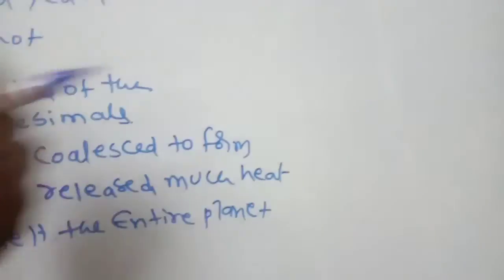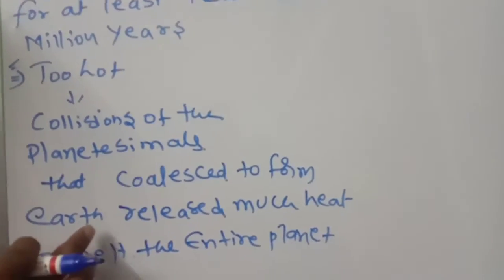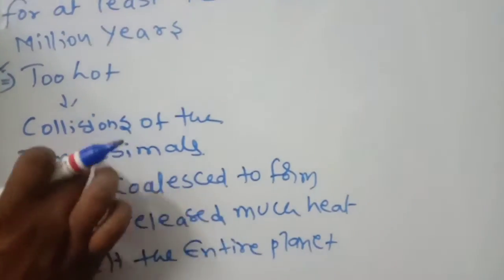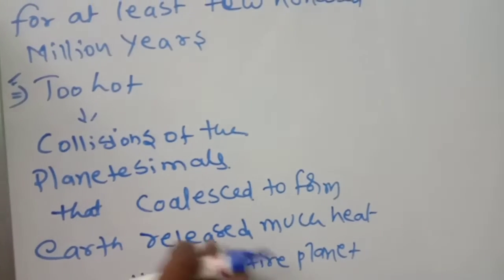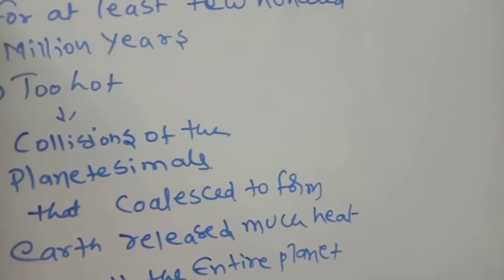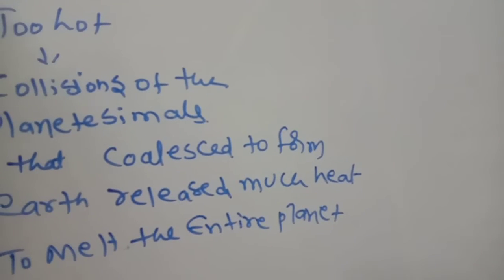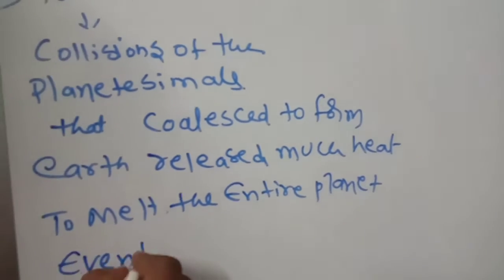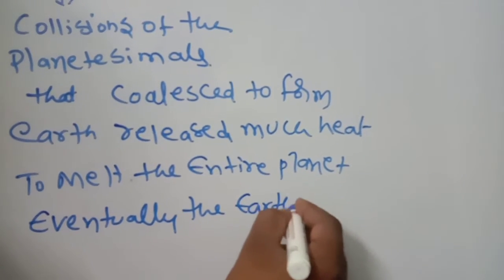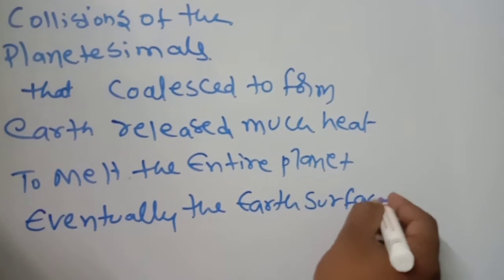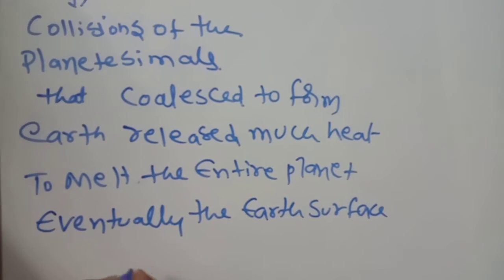Eventually, very important, the earth surface cooled.